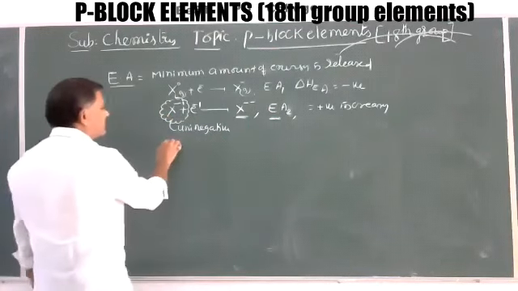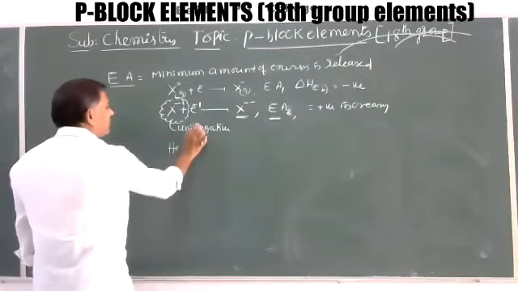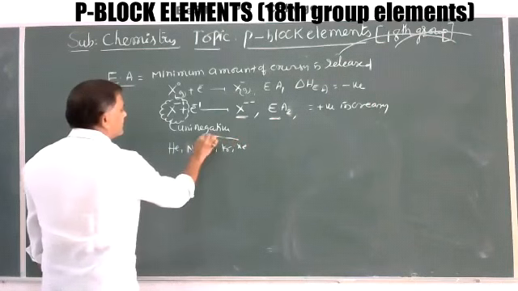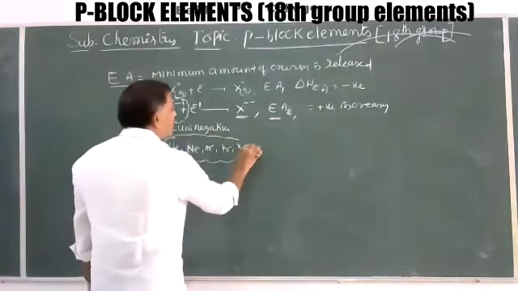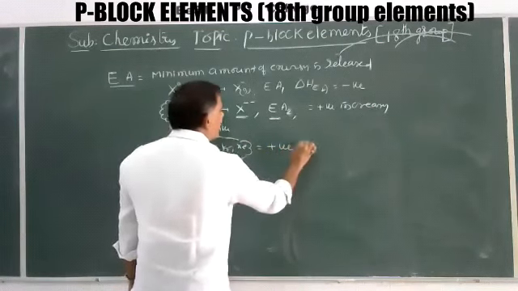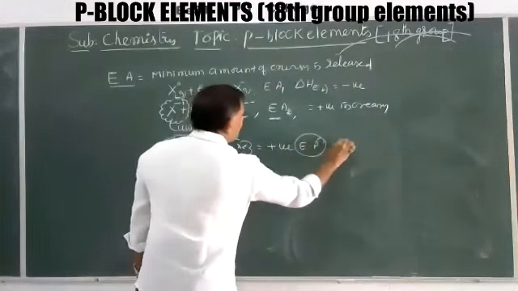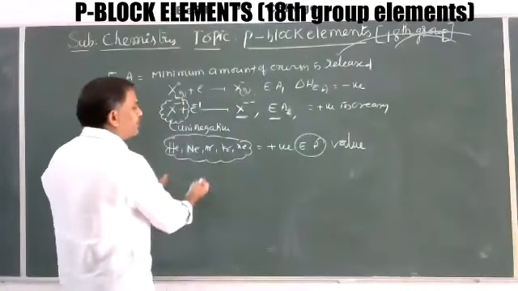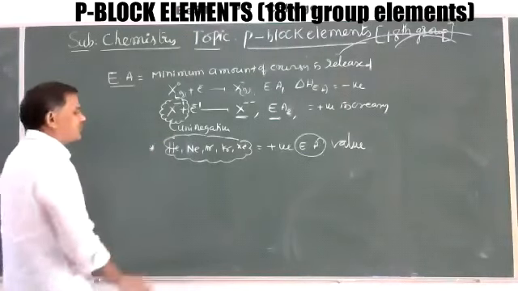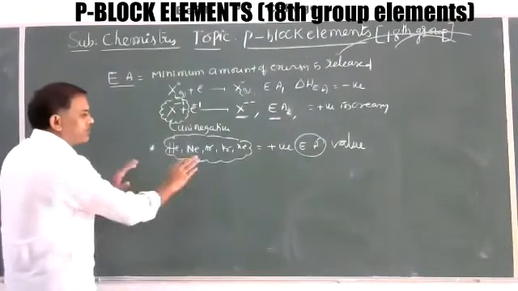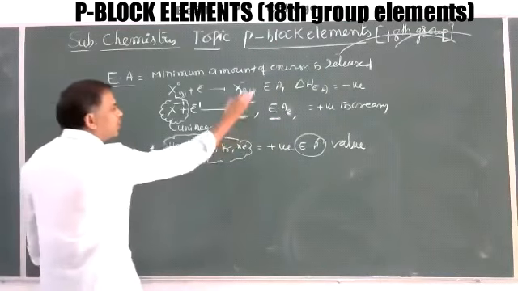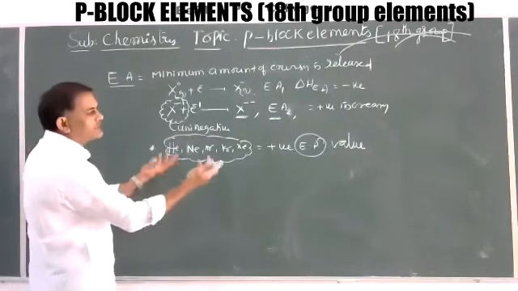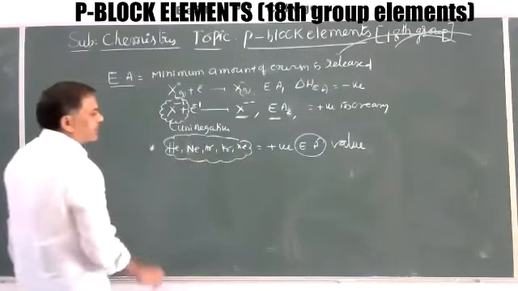But noble gases like helium, neon, argon, krypton and xenon show positive electron affinity values. There are no negative values. Depending upon the element, the positive values change, and all do not have the same positive values. So they do not show any negative values; they show positive values, which increase or decrease based on their size and attractive forces.